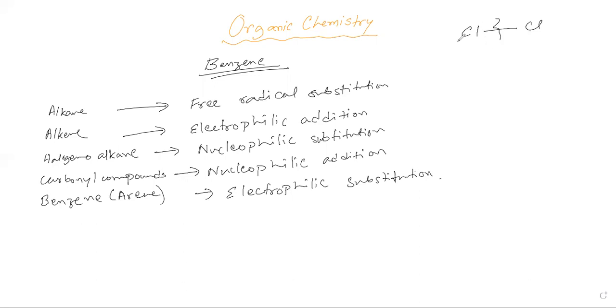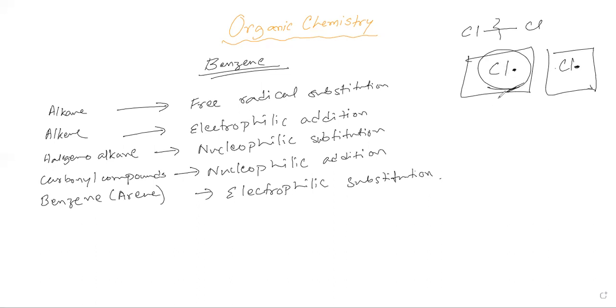So chlorine and chlorine each share one electron and form this covalent bond. When the bond breaks, each atom gets back its electron. That means there is an electron which is unpaired. That acts as a radical. The state of a single atom having an unpaired electron, an electron which does not have any pair, which is alone by itself, is known as a radical.